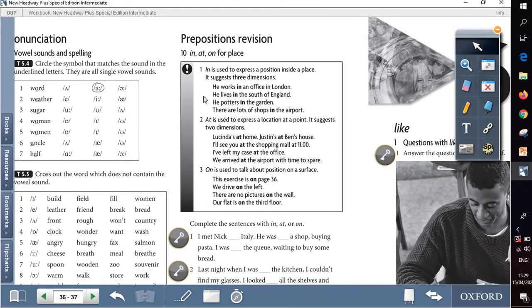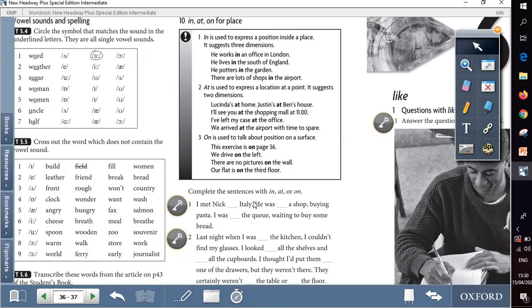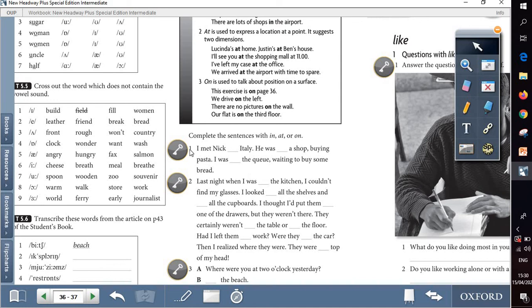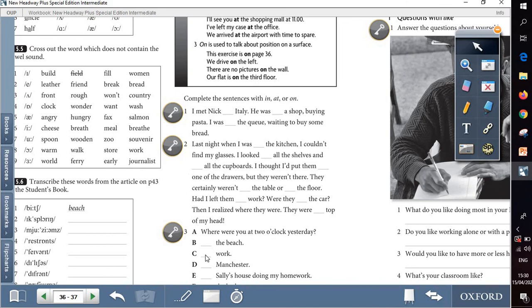The last question of Unit 5 is about preposition revision. The same prepositions in, at, on. We said that they may be used in different contexts, whether it is place or time. Okay, so after reading this grammar review, we will answer the question. So complete the sentences with in, at, or on, following the same way we answered question 1, part 1 and part 2 and part 3.